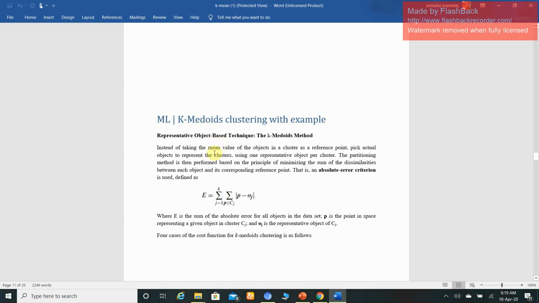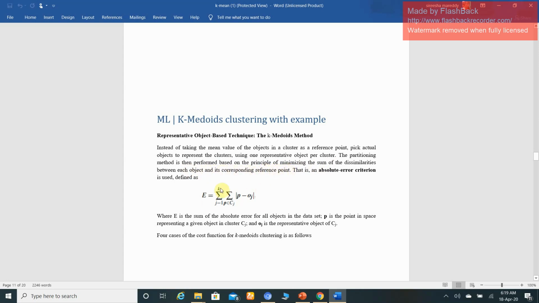So what is the technique behind this? See, instead of taking the mean value of the objects in a cluster as a reference point, pick an actual object to represent the cluster, using one representative object per cluster. The partitioning method is then performed based on the principle of minimizing the sum of the dissimilarities between each object and its corresponding reference point.